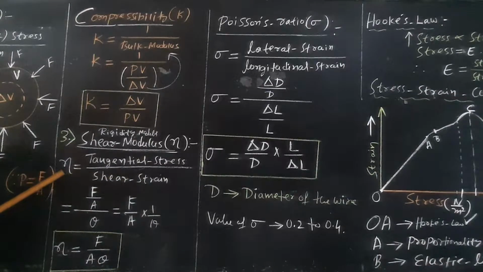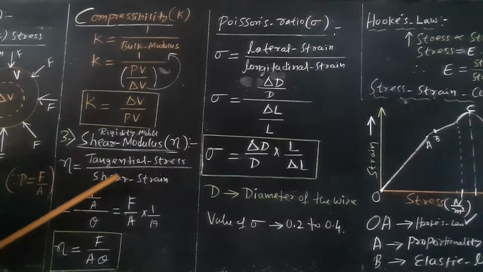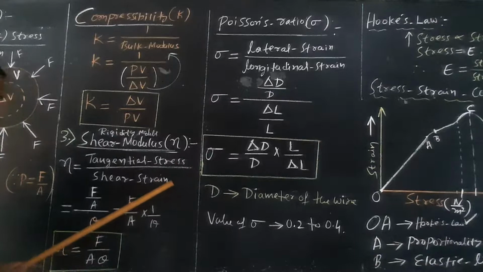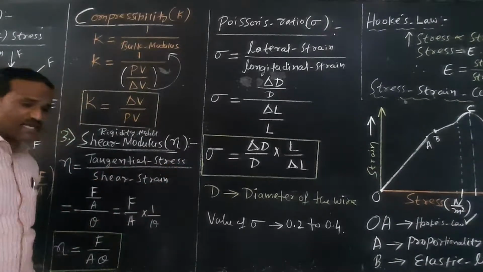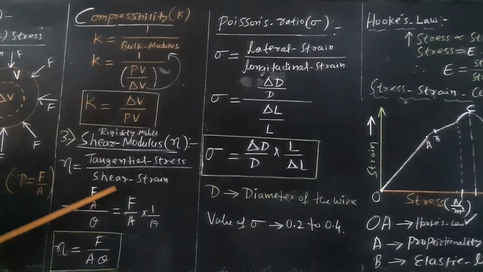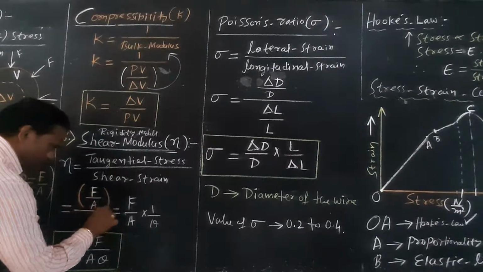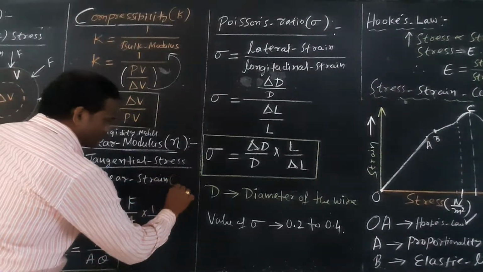Shear modulus is defined as the ratio of tangential stress to the tangential strain, or shear strain. The other name of tangential stress is shear stress. So it is shear stress by shear strain. What is the shear stress? Any stress is force by area. And what is shear strain? Let theta be the shear strain produced.